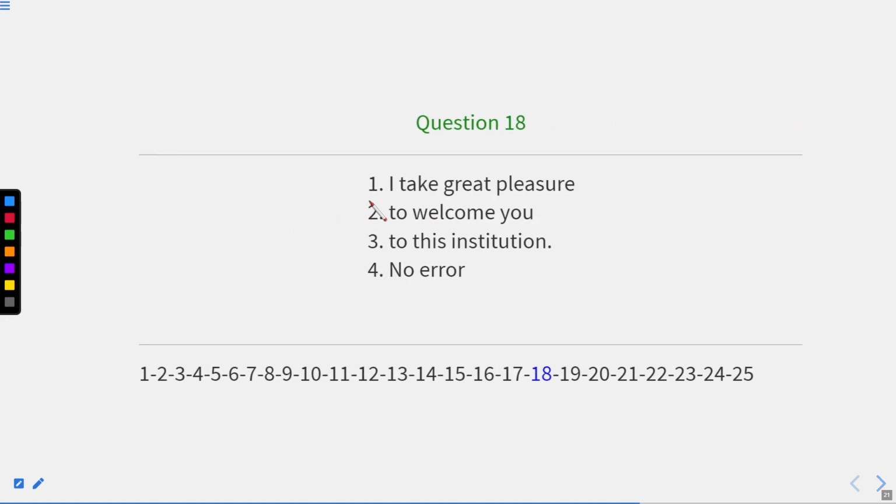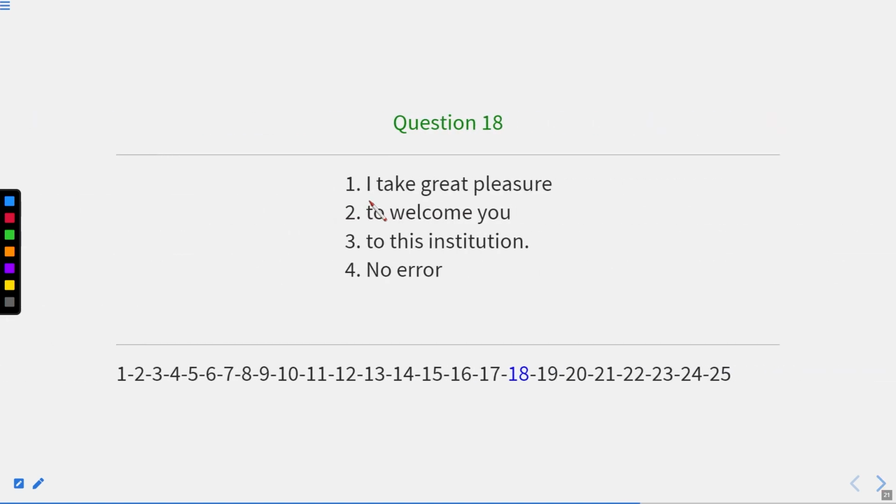Now let us move to the next one, that is question number 18. I take great pleasure to welcome you to this institution. Now the error is very simple. It means the sentence is entirely correct. Here there is no error in the sentence. So the answer will be no error.